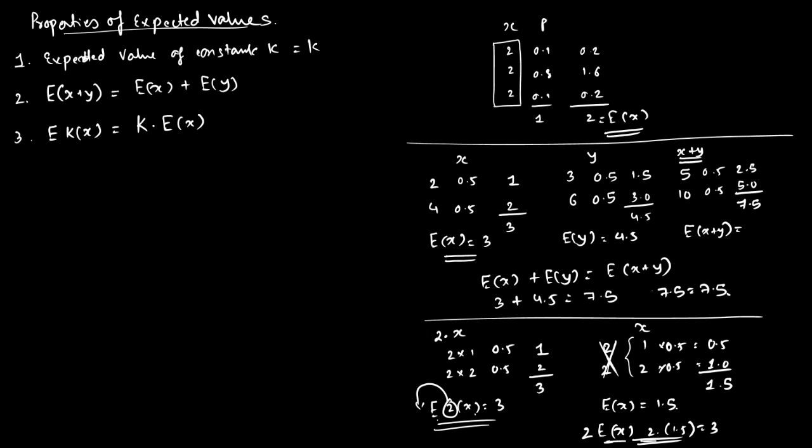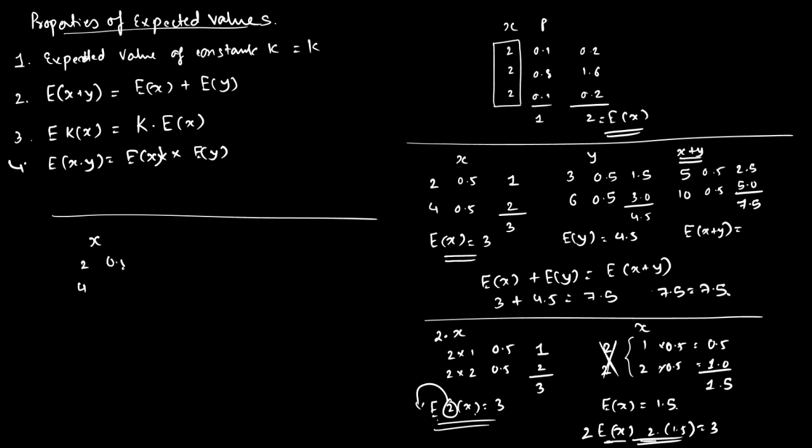Right. Fourth, the expected value of xy will be the expected value of x into the expected value of y. Right. Let us prove this also. Say my x is 2 and 4, probability is 0.5, 0.5. Y is 1 and 2, probability is 0.5, 0.5.